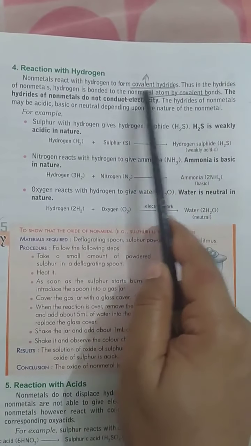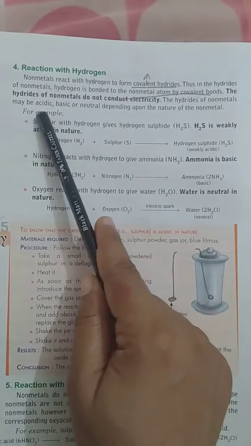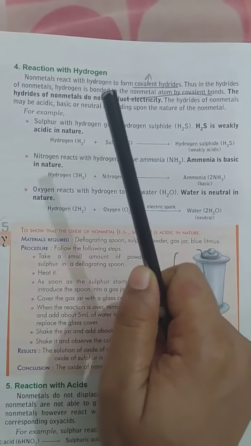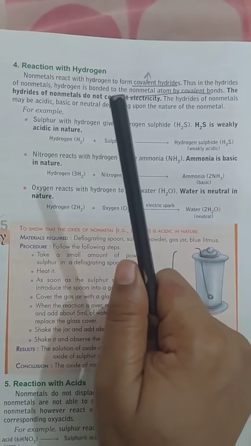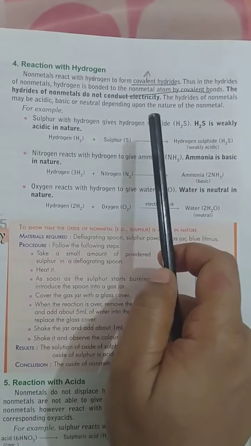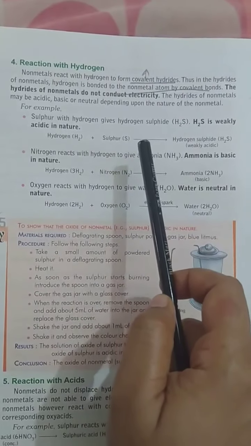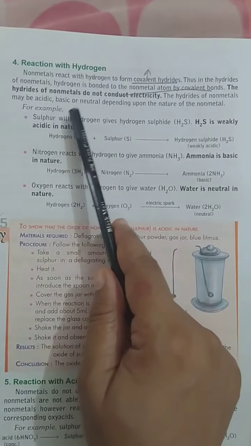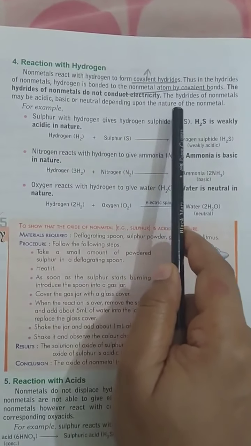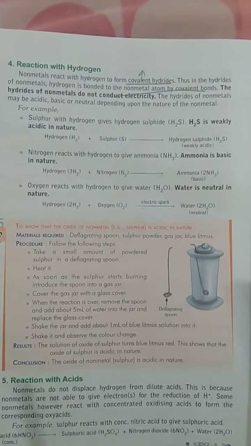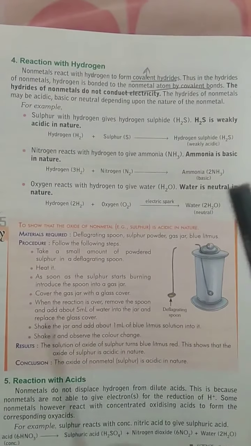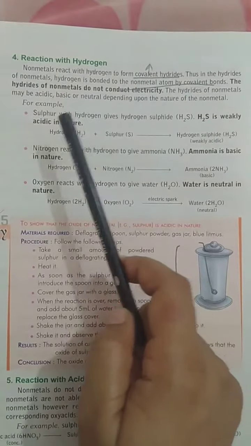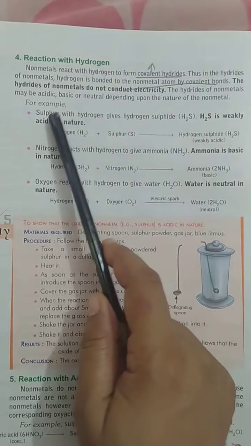Let's read the next statement. The hydrides of non-metals do not conduct electricity. Very important. Now we are going to read about it, then you will understand ahead. The hydrides of non-metals may be acidic, basic or neutral depending upon the nature of the non-metal. Let us understand with the help of an example.